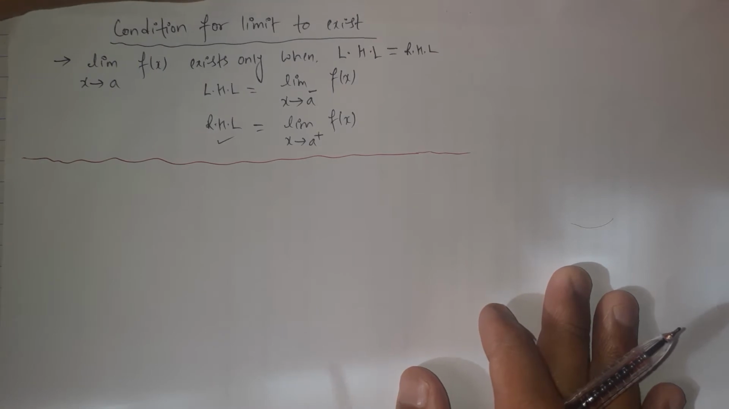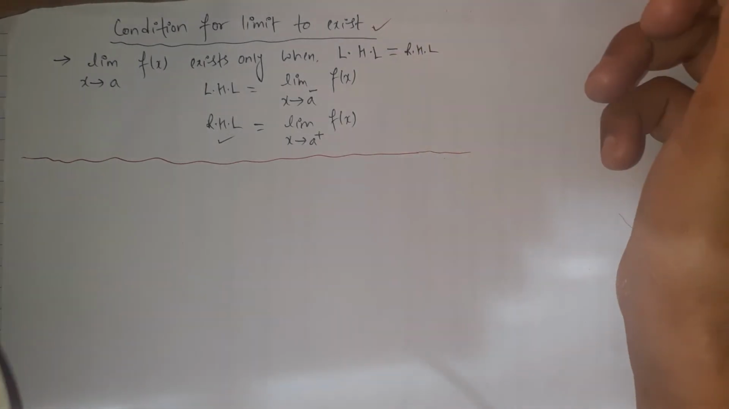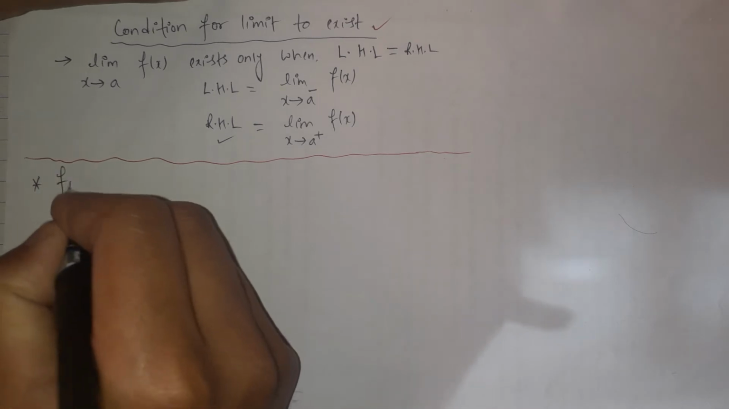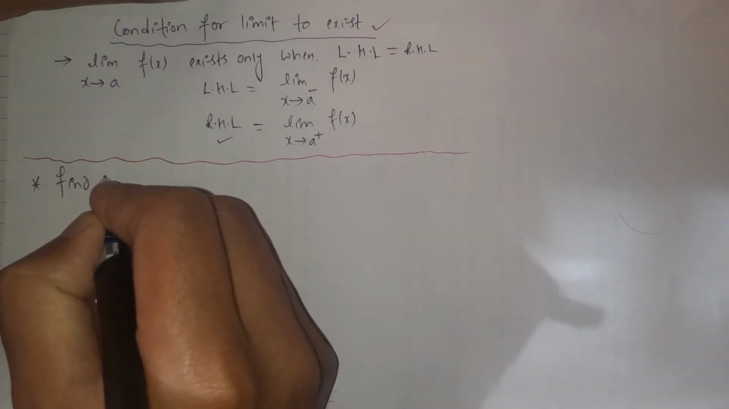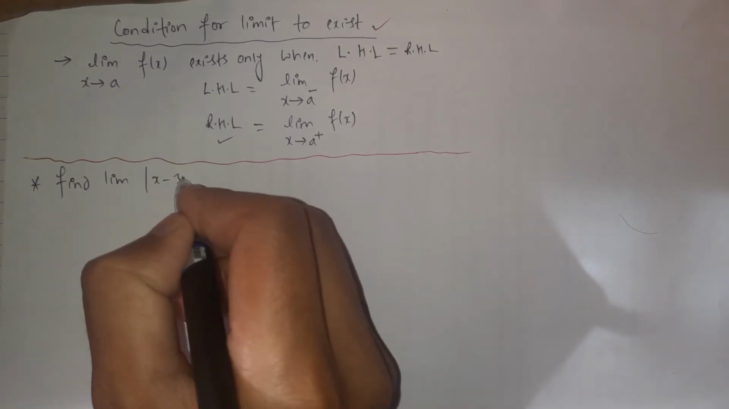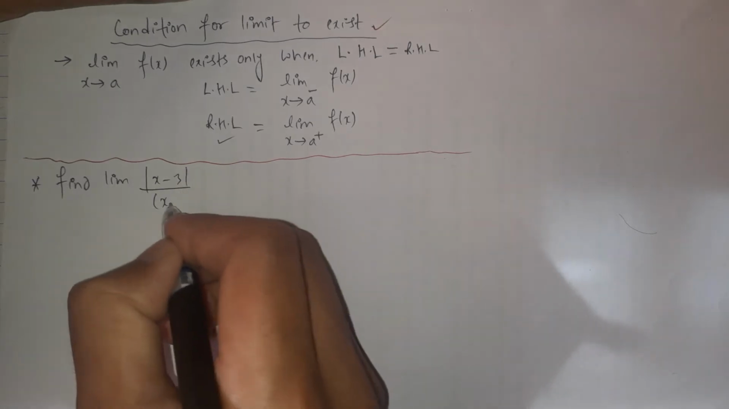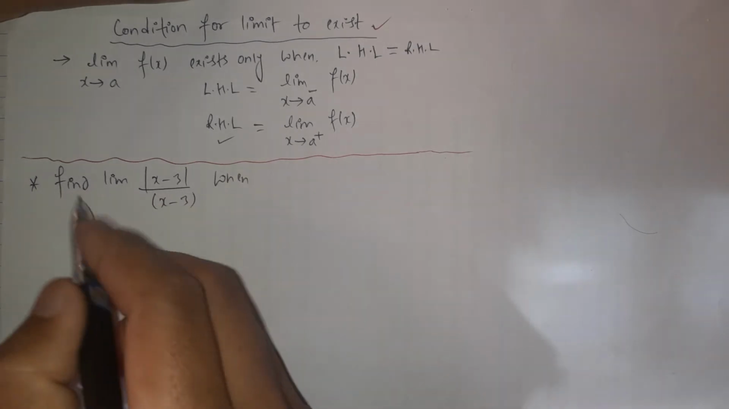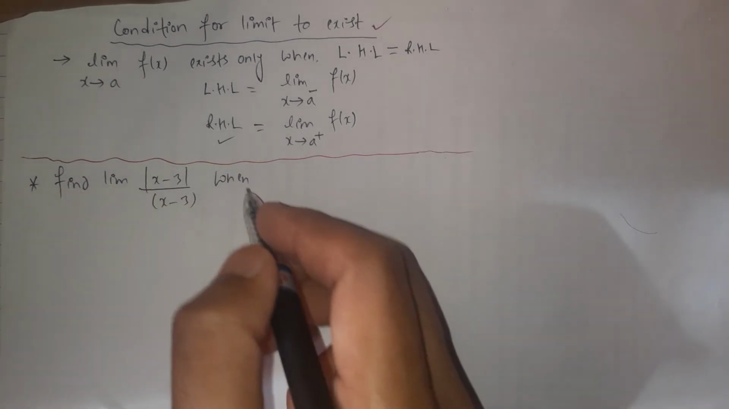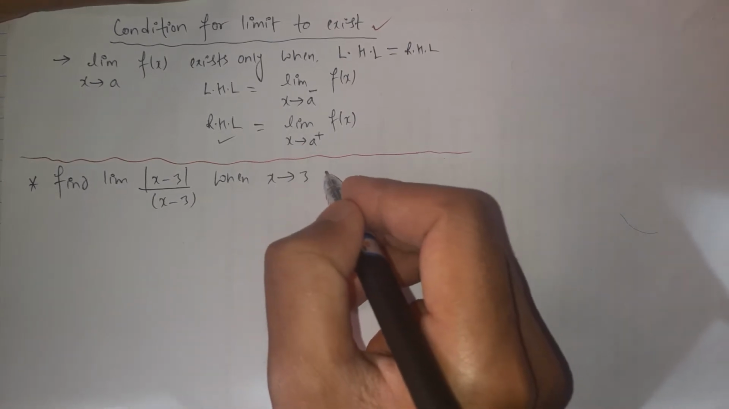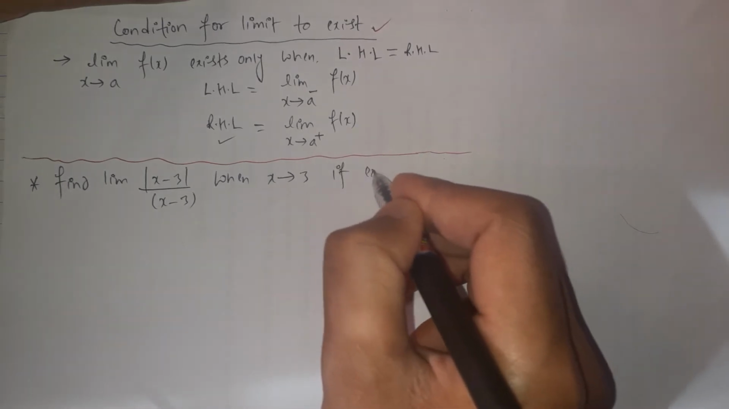Let's discuss more about this topic through an example. Let's take an example. The question is, find the limit. Let's write the question here. Find the limit of a function, and the function is given here: x times mod of x minus 3 over x minus 3. The question is to find the limit of this function when x approaches 3, if it exists.